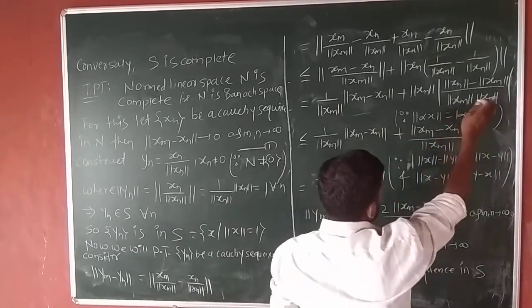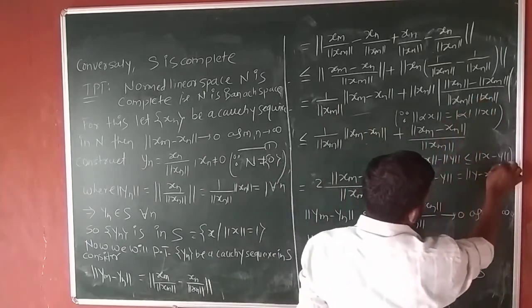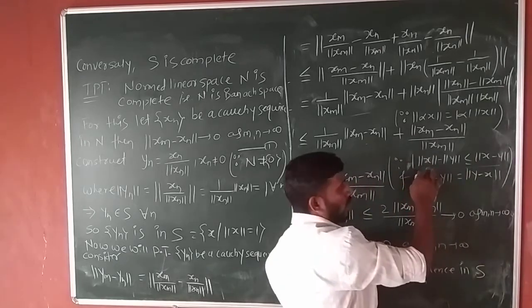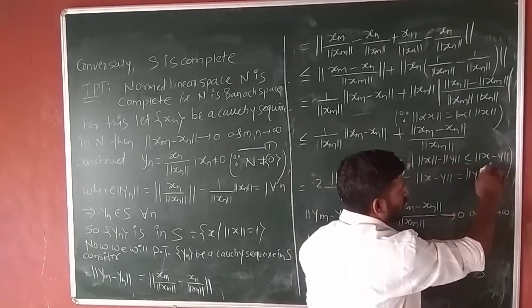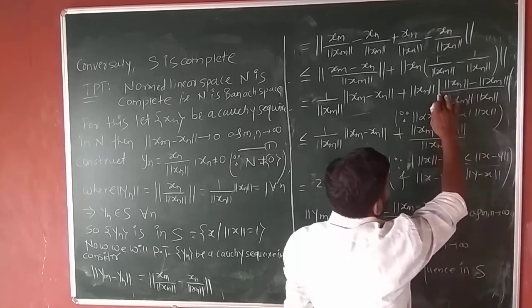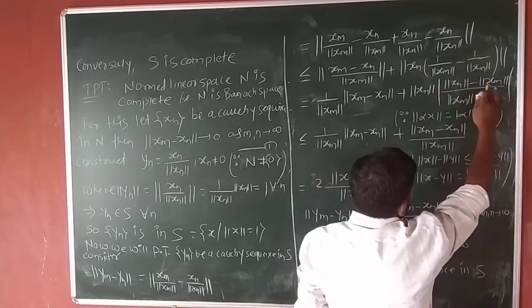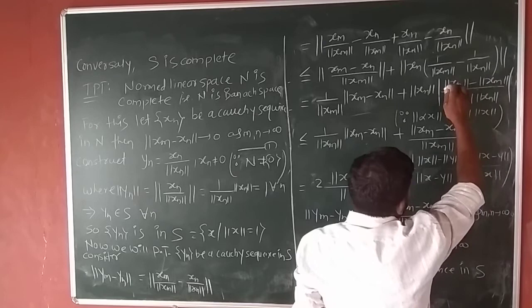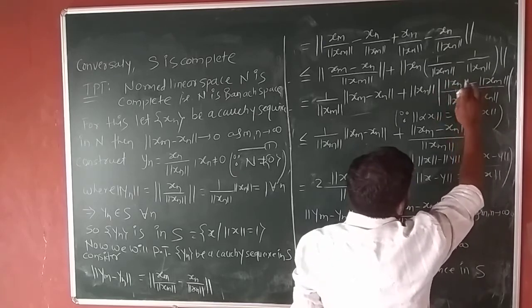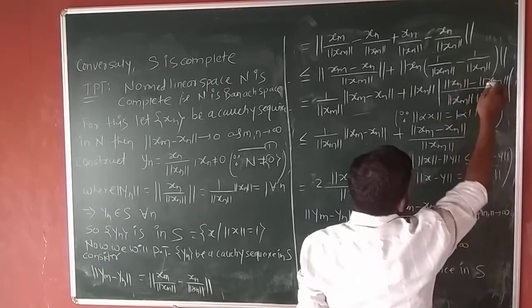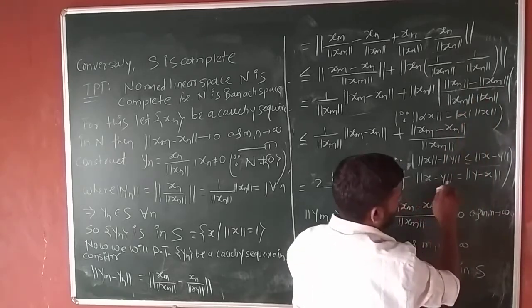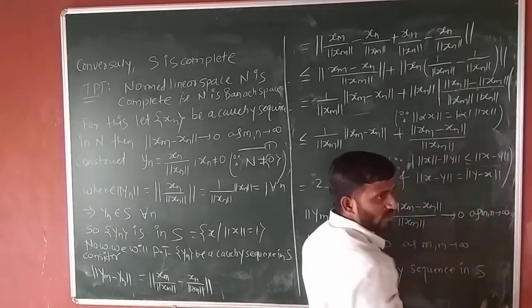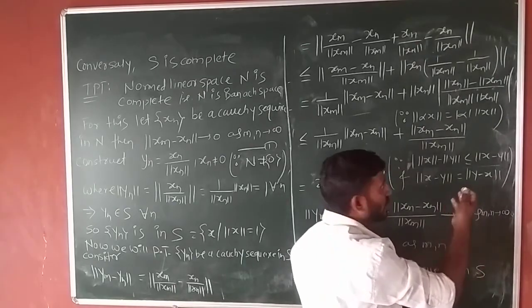In this step, we use the property that the modulus of norm of x minus norm of y is less than or equal to norm of x minus y. Also we use that norm of x minus y is equal to norm of y minus x, which is a property of the norm.